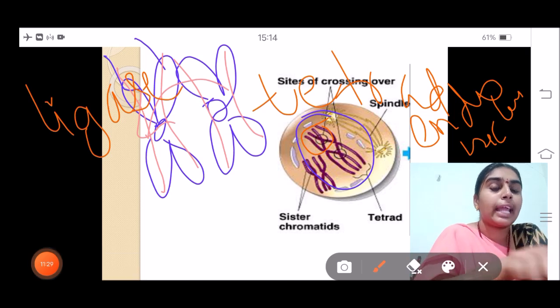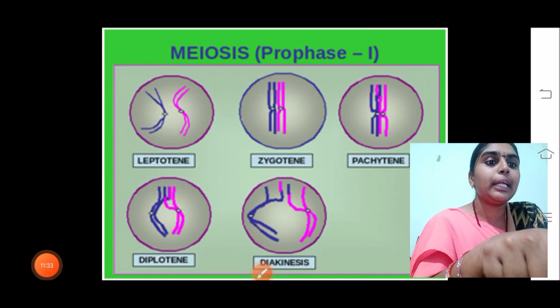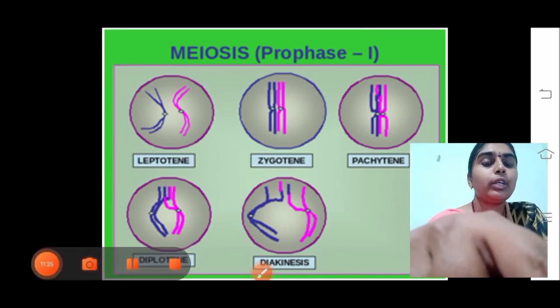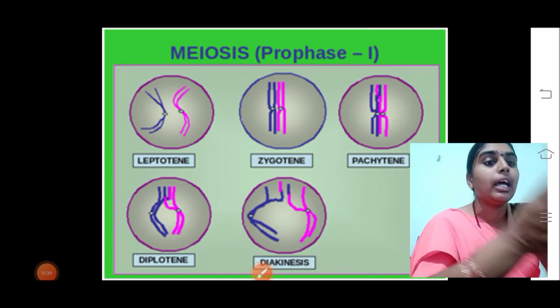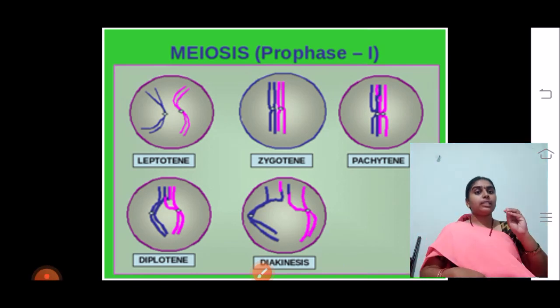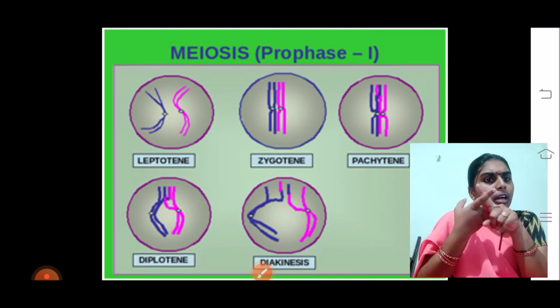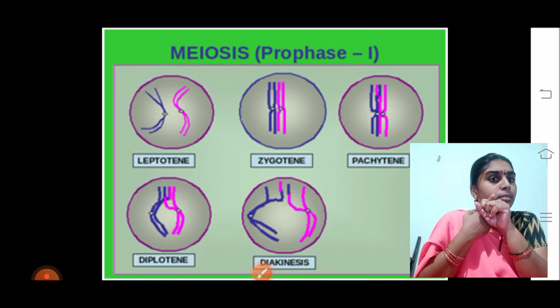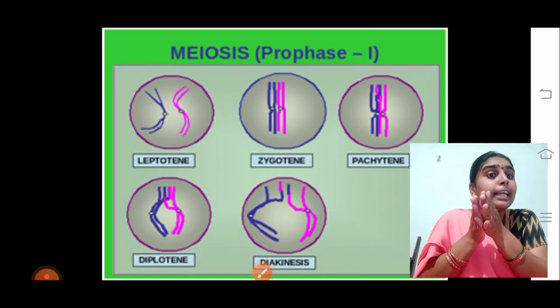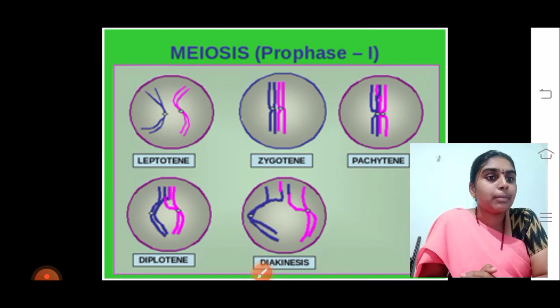Now coming to the next stage, the diplotene stage. In the diplotene stage, the chromatin material that has undergone crossing over will slowly try to separate. But at the joints where crossing over occurred in the Pachytene stage, the chromosomes have not separated but are intact with each other because of a protein called the synaptonemal complex.